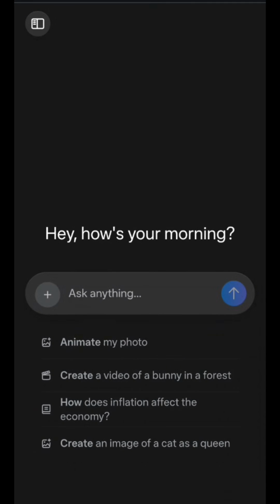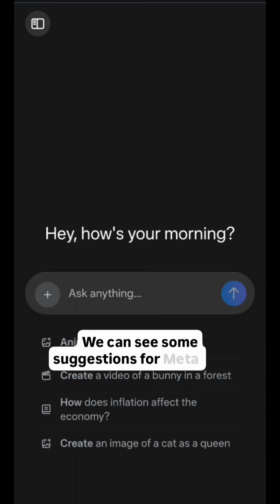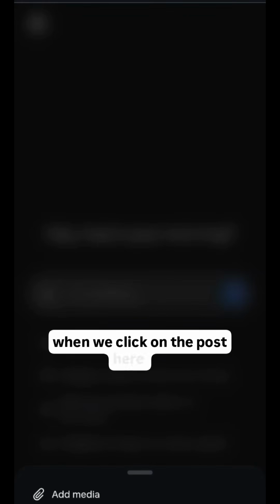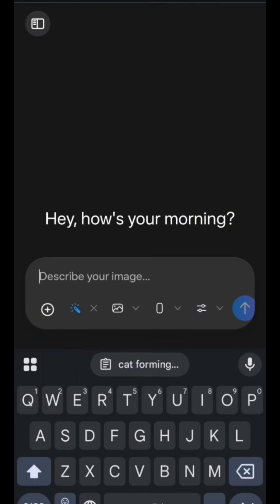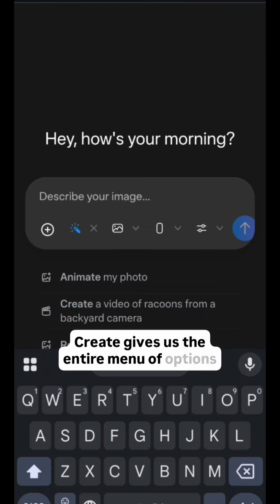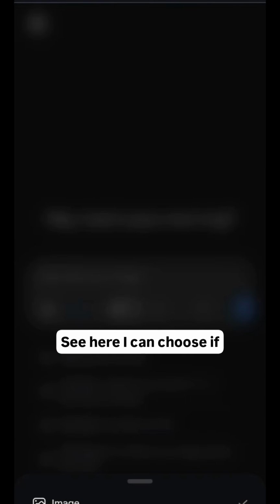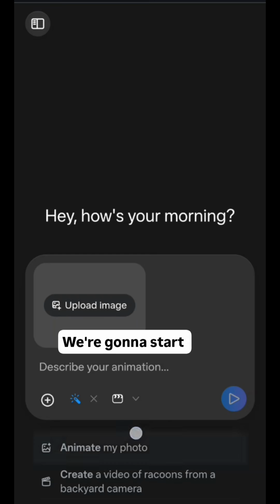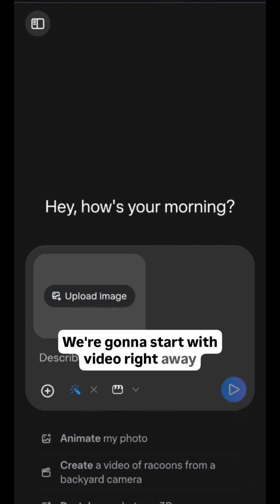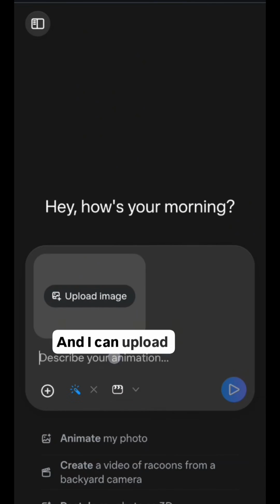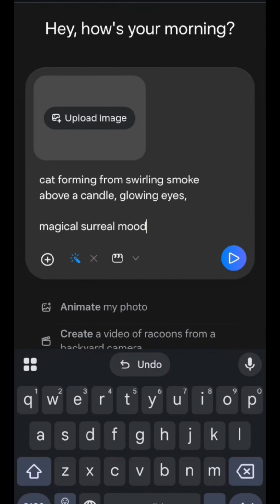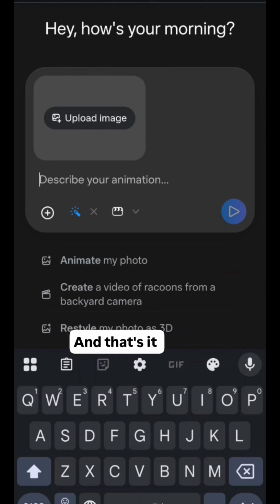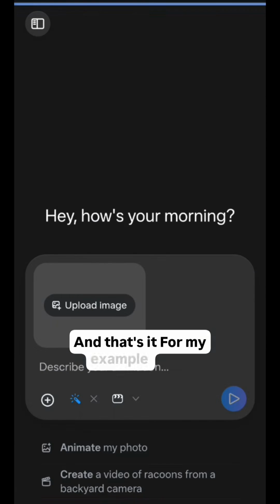We're logged in, we can see some suggestions from Meta, and when we click on the plus here, we can upload our own media. It's great for animating, we'll see soon, or we can click on create. Create gives us the entire menu of options. Here I can choose if it's video or image. We're going to start with video right away. And I can upload my own, but in this case, I'm just going to give a prompt. And that's it. This is my example in the guide.